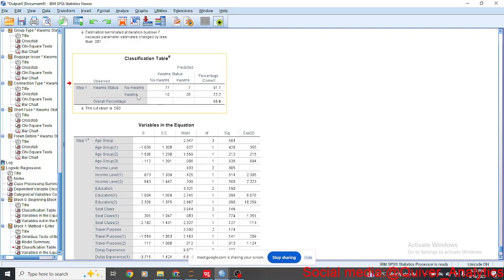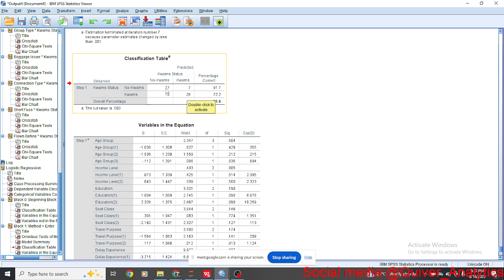Then for quams, 26 times it predicted quams when it was actually quams. Okay, it's not percent, sorry, it's an actual count. If you add all of them together here, it should give you 120.